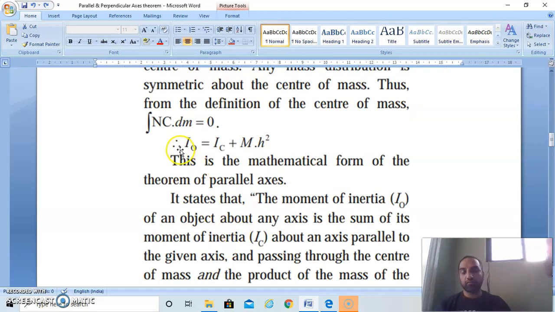So the equation becomes IO is equal to IC plus mh square. IO is the moment of inertia of a body about any axis perpendicular to that plane. IC is the moment of inertia about the axis passing through the center of mass parallel to this one, m is the mass of the object and h is the distance between these two parallel axes. So the equation is IO equals IC plus mh square.